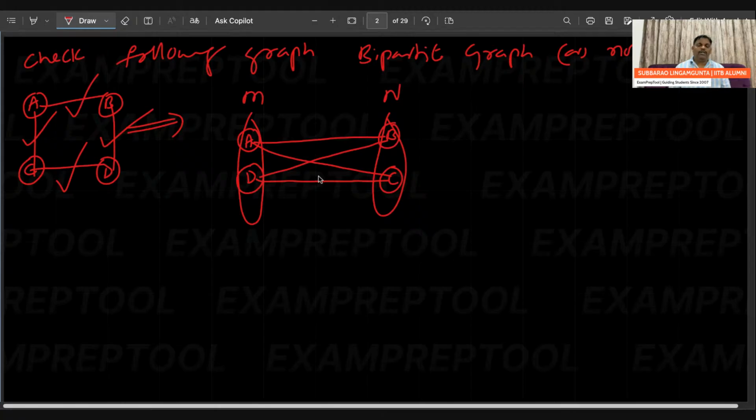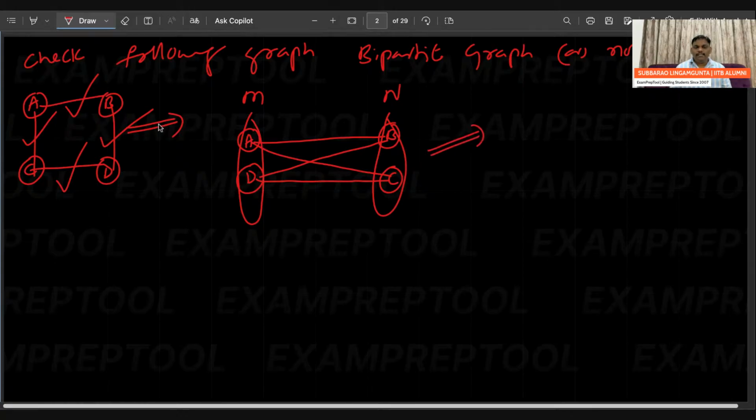See the definition also. The graph contains how many edges? Every edge should be covered. Every vertex should also be covered. Edges always go from M to N. Within M, no edge. Within N also, no edge. And one more: M union N is all the vertices, and M intersection N is phi. So every condition is satisfied.